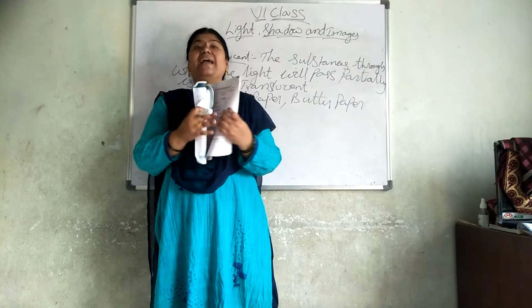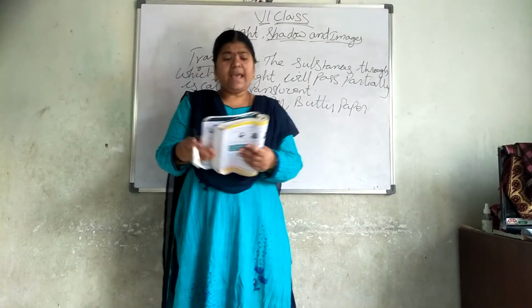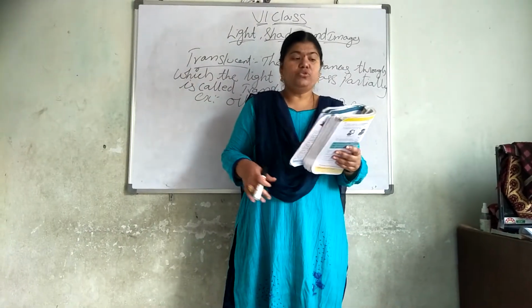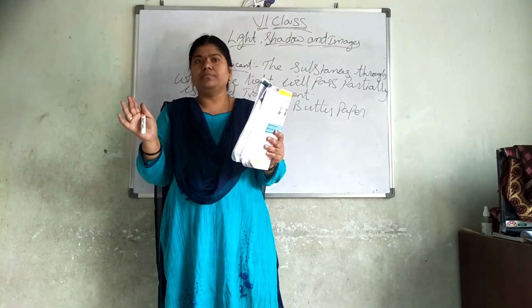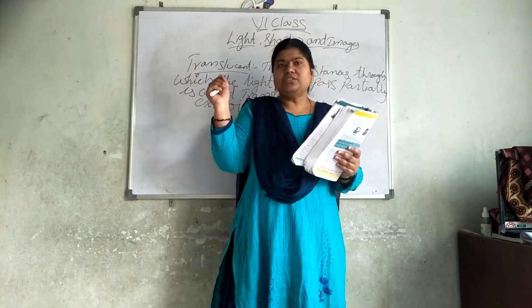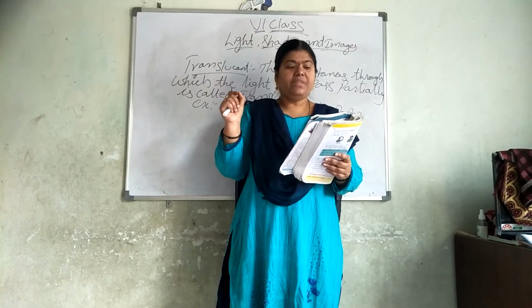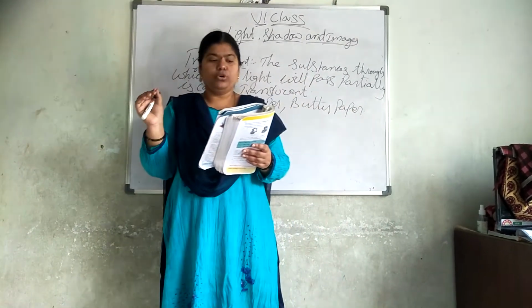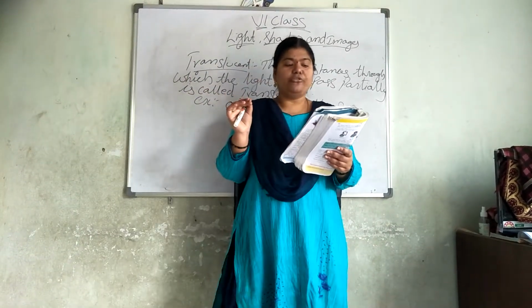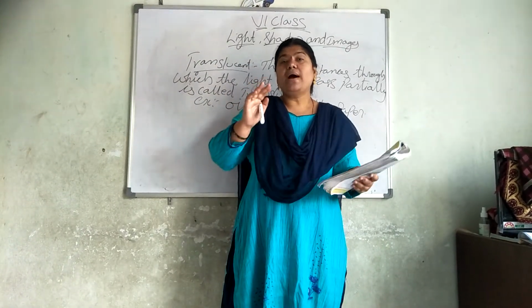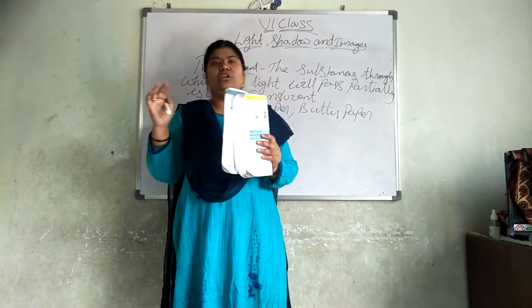Now we are going to activity 3. In activity 3, what do we have to do? Do this activity in a dark room. Close the whole room, so that no light rays pass into it. Then focus the light on the book with a torch. Where do you find the shadow of the book in the room? Where you focus the light, there only you can form the shadow.